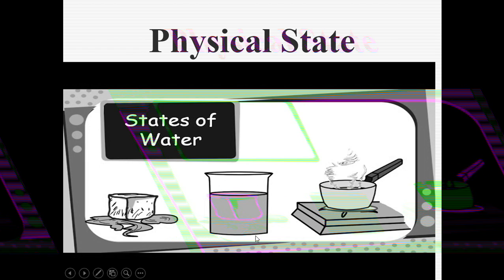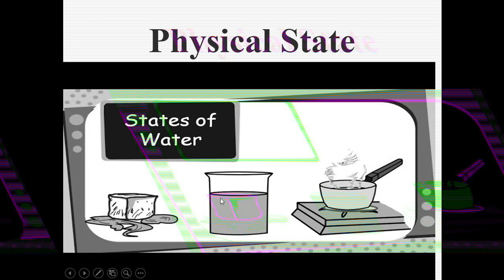Next one, this is liquid, or we can say the drinking water. And when we start heating water, it will start vaporizing. This is called water vapor. This is ice cube. This is water. And when we heat that water, it will give us vapor.